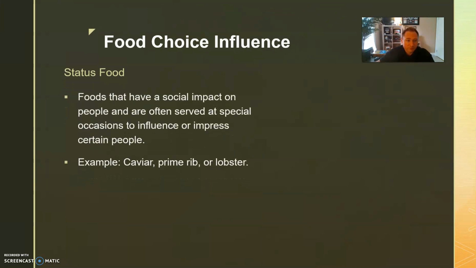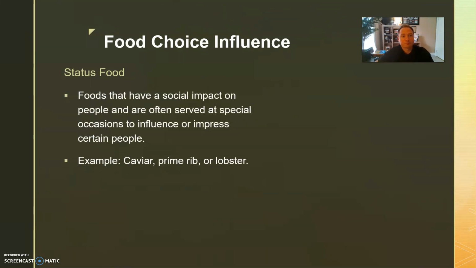Status food. These are foods that have a social impact on people and are often served at special occasions to influence or impress certain people. Examples, caviar, prime rib, or lobster. These are typically foods that are more expensive, and you'll find that a lot of meats are on this list. Usually status foods have come from holidays and traditions from history because protein foods were more expensive or harder to get for those functions, and you only had them a couple times a year, so it became a status food if you could eat it more often.